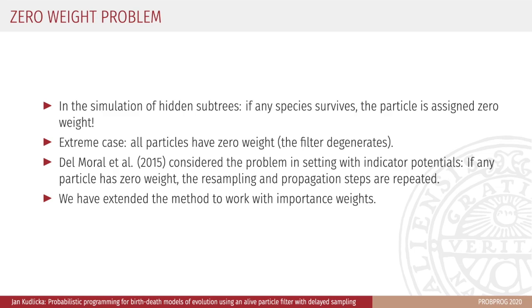Recall the program for the CRBD model and the survives function. If during simulating the hidden subtrees any species survive to the present time, we set the particle weight to 0. In extreme cases, all particles might have 0 weight, and the filter degenerates. In 2015, Del Moral et al. considered a similar problem in a setting with indicator potentials, that is, where the weights are either 0 or 1. They presented an alive particle filter, which repeated the resampling and propagation step for particles with 0 weights. We have extended this method to work with importance weights.